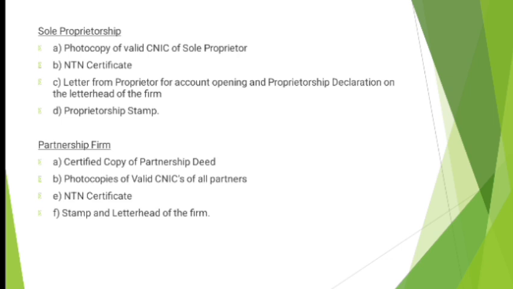So these are all documents which you people will provide to the bank for verification, and after that, the banker will give you the original one and keep the photocopy of all those things. Stamp and letterhead of the firm is required to be verified by the banker, so you need to provide that as well when you are going to open a partnership firm account.